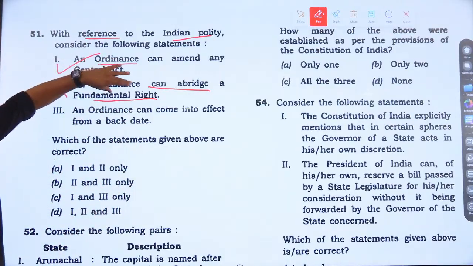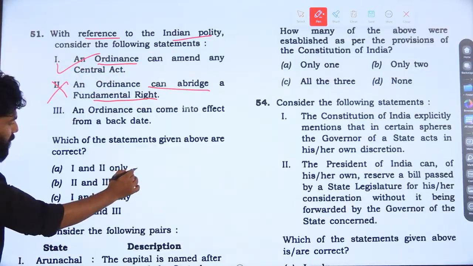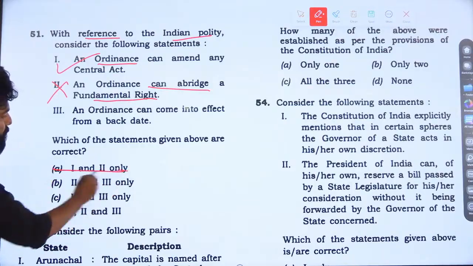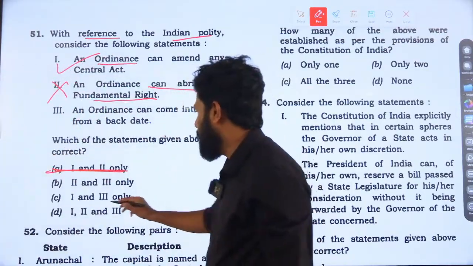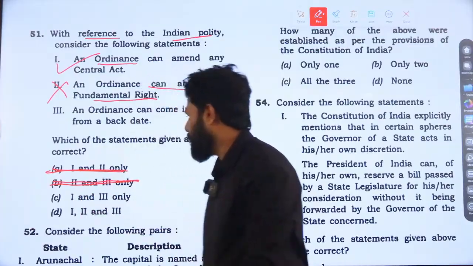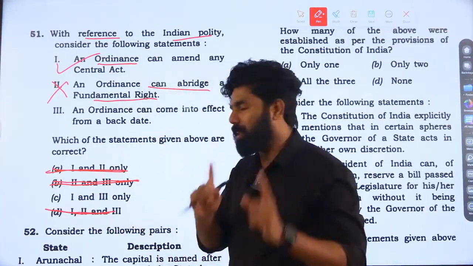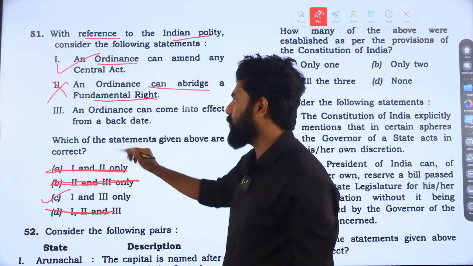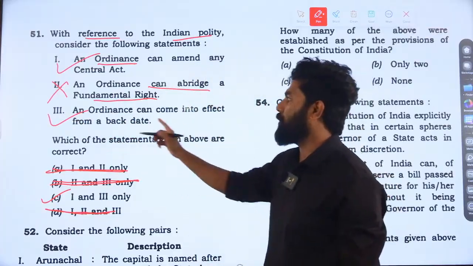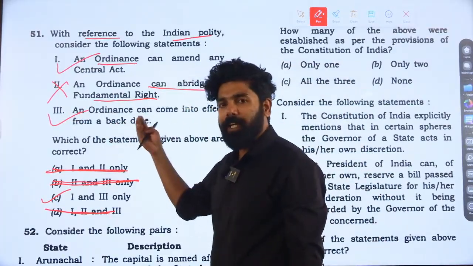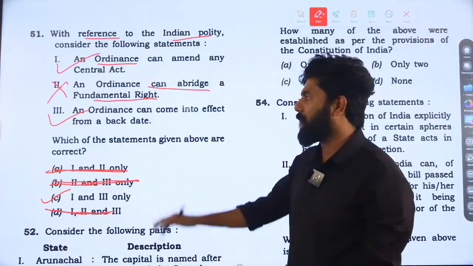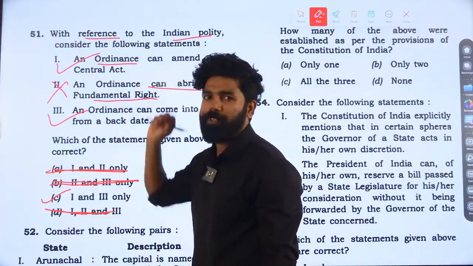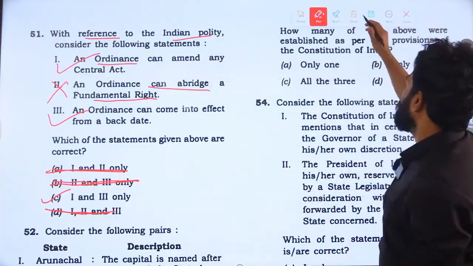When we know statement 2 is incorrect, we can directly eliminate the options that include statement 2. For example, we can eliminate A, we can also eliminate option B, and we can also eliminate option D. Finally, we are left with option C. The answer is option C, 1 and 3. Statement 3 is also correct. An ordinance can come into effect from a back date. It can have retrospective effect, like a parliamentary law. So 3 is correct, 1 is also correct. The answer is C. Moving to the next.